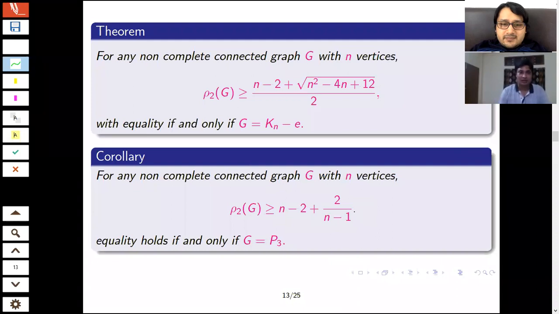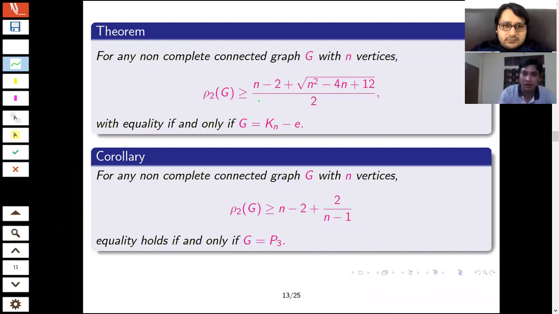As we have seen, for the complete graph it is easy. For the complete graph, I can see the lower bound is always there. If I remove the complete graph, then what will be the minimum or maximum value for the graph? Of course, we are talking about the second largest eigenvalue. If I remove the complete graph from our list of connected graphs, then this one is the graph, K_n minus e.